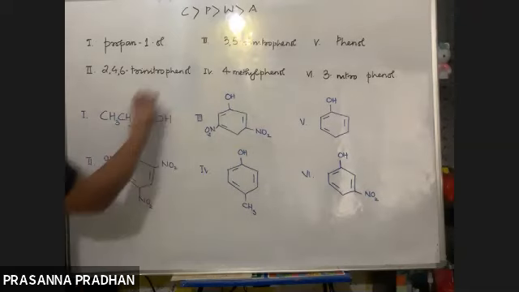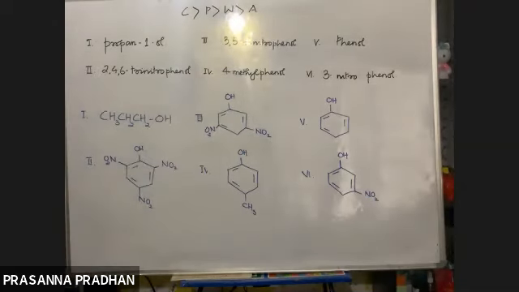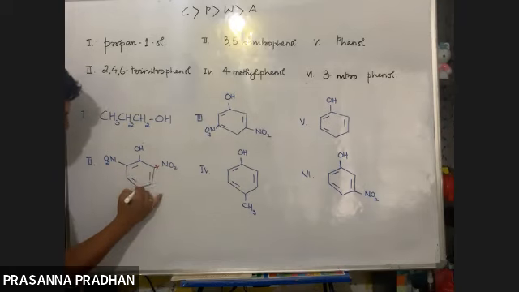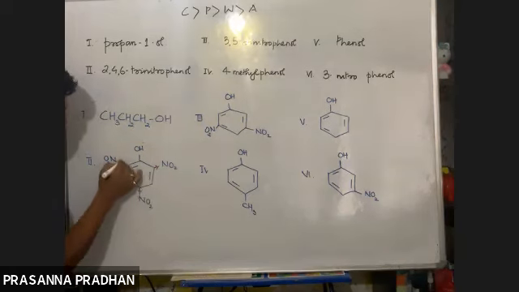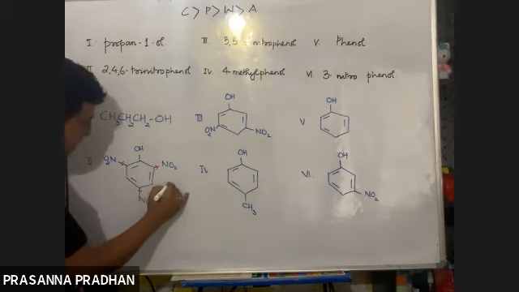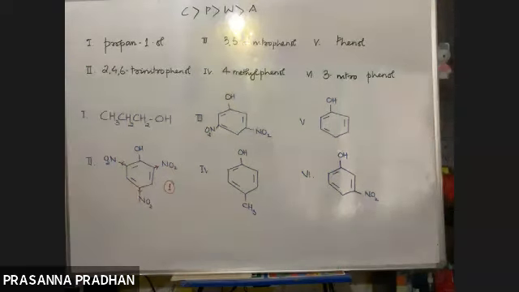First one. Why? Very good, because it is an alcohol. Alcohols are the weakest acid. Which is the strongest acid? Second one. Excellent. Why? Because there are three electron withdrawing groups. And electron withdrawing groups tend to increase the acidity. So as the number of electron withdrawing groups increases, the acidity will also definitely increase. So the most acidic is number two.